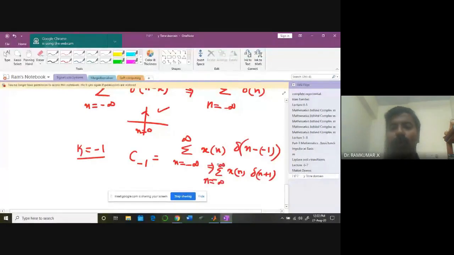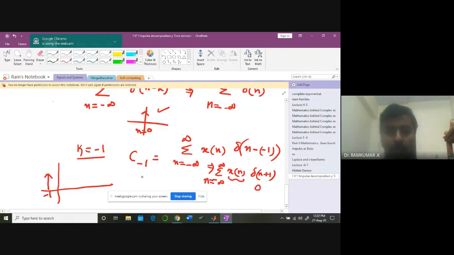You add all those things. Delta n plus 1 exists only at minus 1, but there is no signal for x of n at minus 1. Therefore, naturally this product becomes 0. C of minus 1 will become 0.